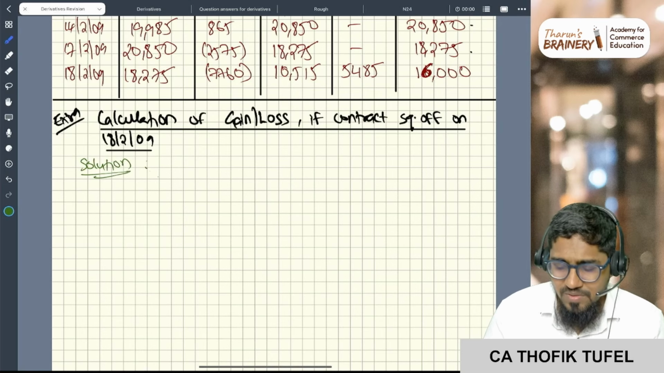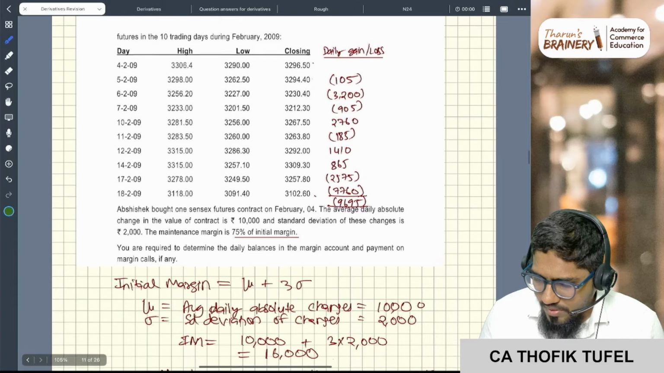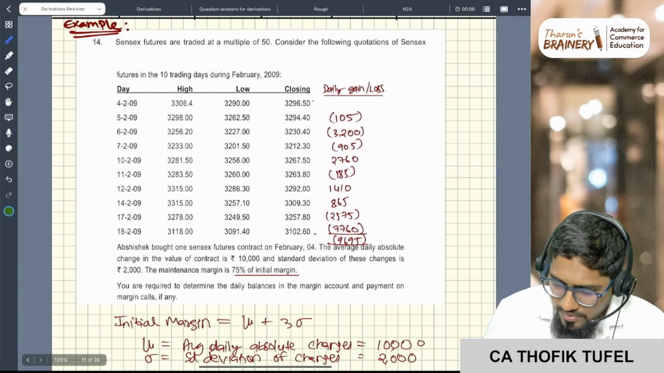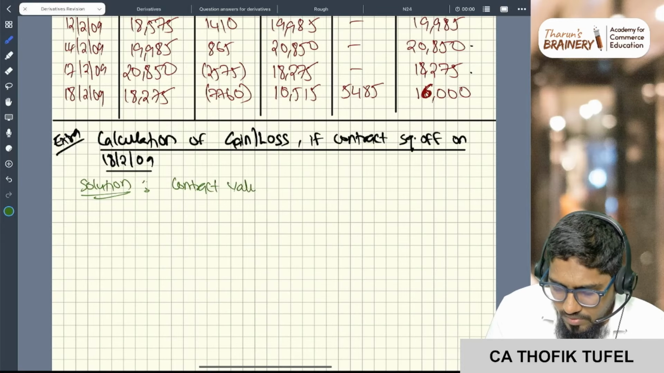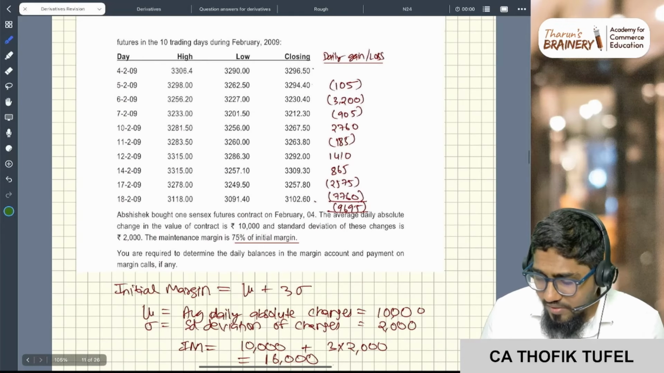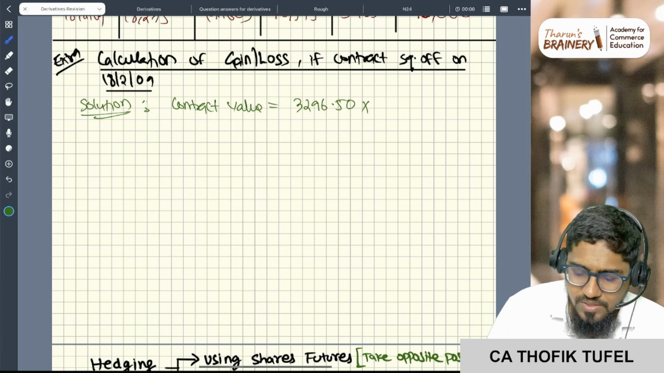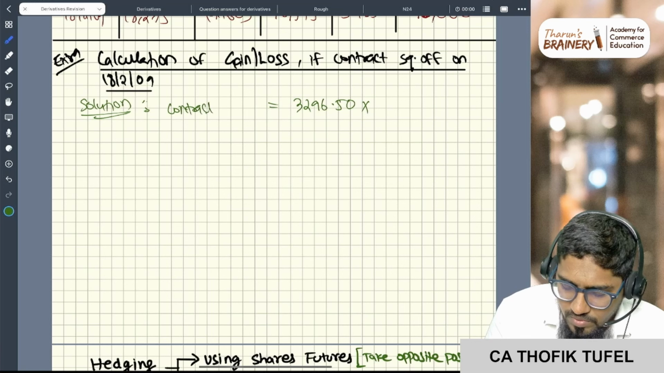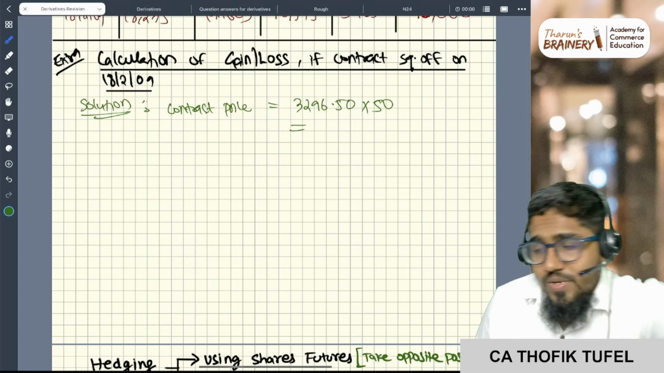See, there are a few methods. The first method is very simple. First thing, what is the contract value that you are entering? You are entering into a contract at the futures price of 3296.50, correct? Sorry, future contract price, not value. Contract price, because the closing balance and opening balance are both given, right? So contract price into 50.